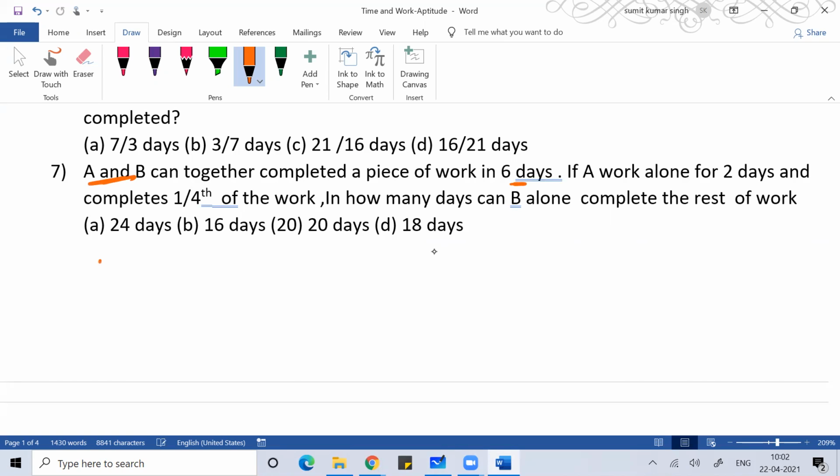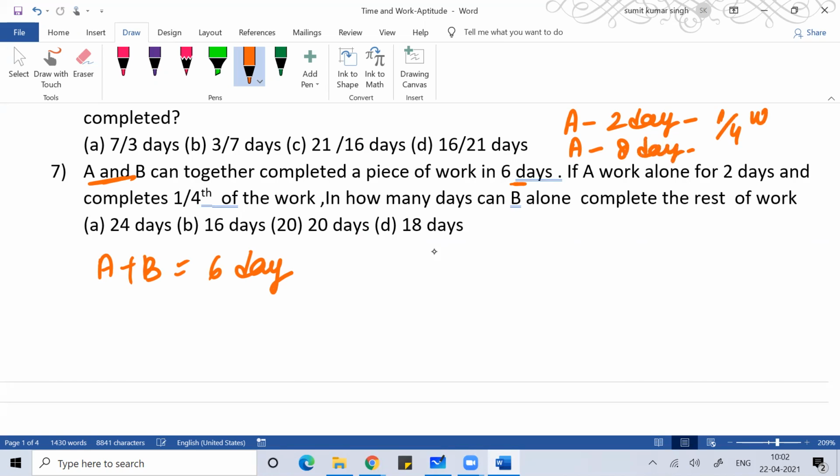If A works alone for 2 days, A completes one fourth of the work. Means A alone can complete the total work in 8 days.